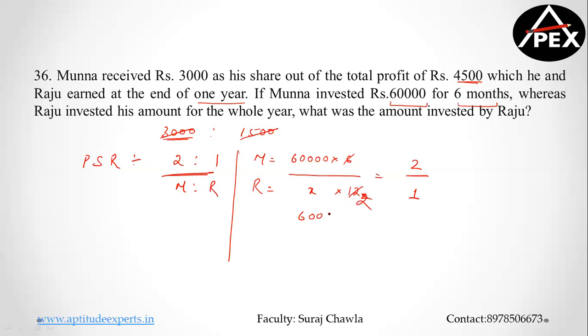This 2 is remaining. So 60,000 is equal to 2x into 2, that is 4x. Or the value of x is equal to 60,000 divided by 4, which is going to be how much? 15,000 rupees. So most of you are correct. Raju invested 15,000 rupees. Okay, so that's it about partnerships, guys.